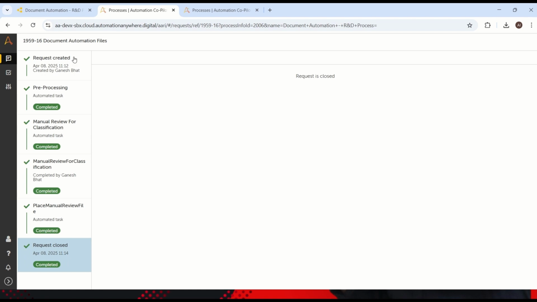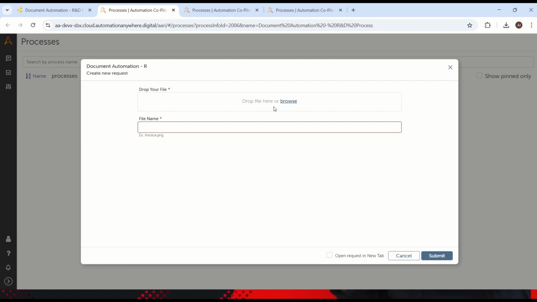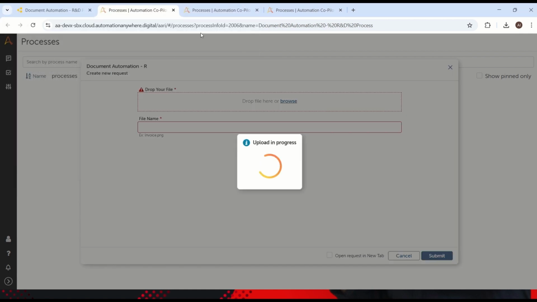Now let's go and run again. See, I have not changed anything. Instantly I'm running again with the same file now. Okay, let's add the same file. So in the first run, it is retrained automatically. Okay, this is an invoice because manually the person is telling this is an invoice, right? So now that is retrained.